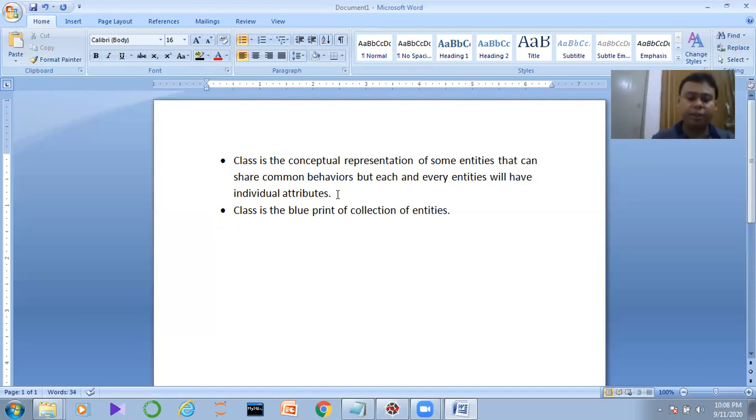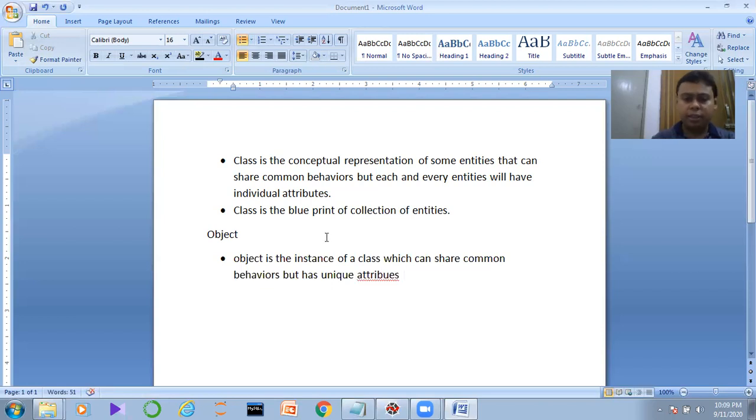So if I want to define what is basically the object, what should be the proper definition of the object? We can say the object is the instance of a class, which can share common behaviors but has unique attributes.